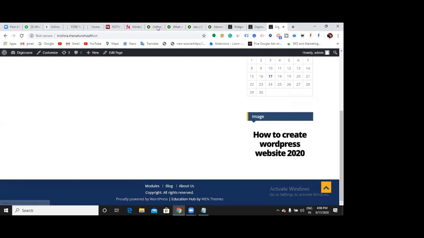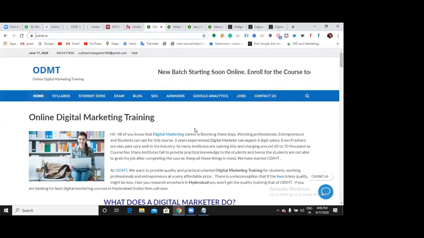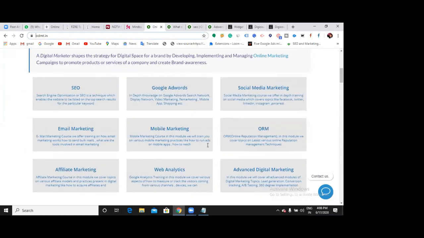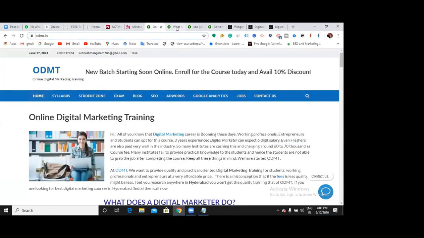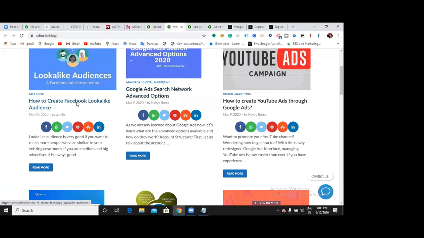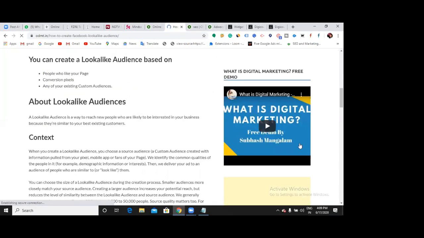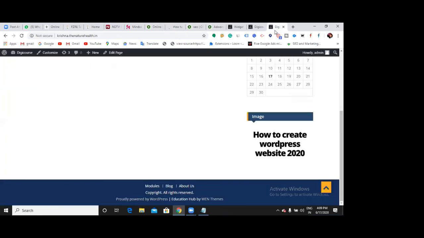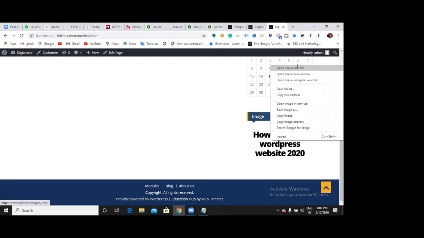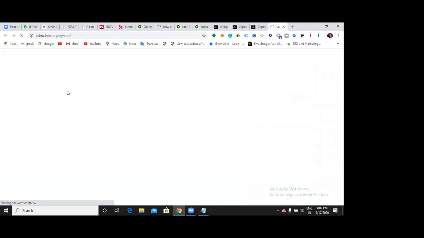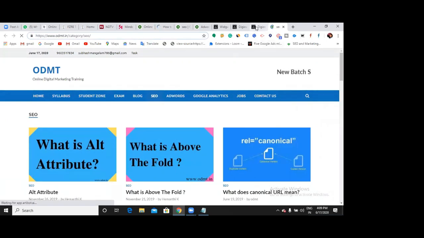So now here we are showing constant. We are not showing any sidebar here. And if I click on any block, you can see a sidebar. Can you see the sidebar is available? Yes. How we made it, that I'll show. Now tell me, what if I click this image now? We'll go to the ODMT site. It will go to this page now. Okay, in such a way you can redirect to